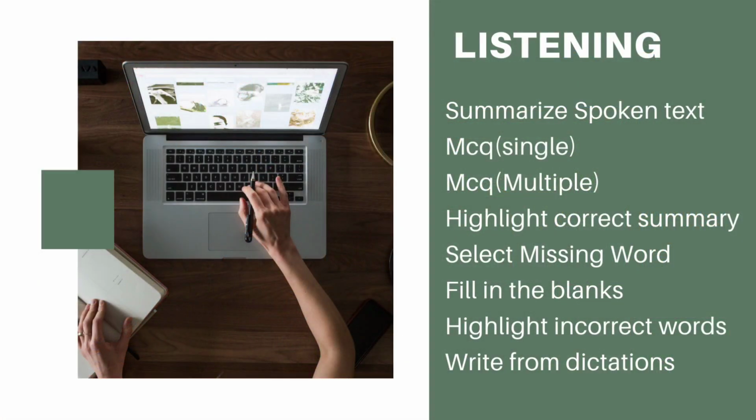Now let's move on to the last section, which is listening. In the listening part, you will get a variety of questions. The first one is summarize spoken text. You will get 2 to 3 questions on that, and you will get 10 minutes for each question.